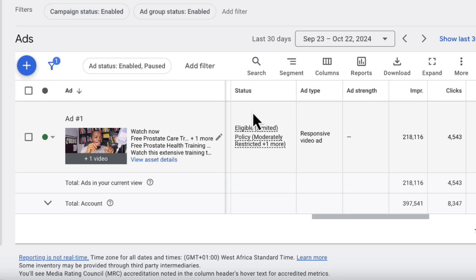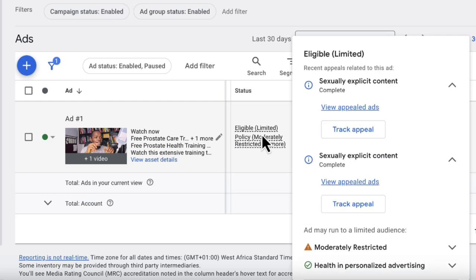Now we're going to look at some of the reasons for the limitations right here. Look at this particular one. We have the policy in front of it, and this limitation is actually moderately restricted. And what exactly is the reason for this? The reason is because this particular advertisement is somehow related to men's sexuality, though not directly, but somehow.